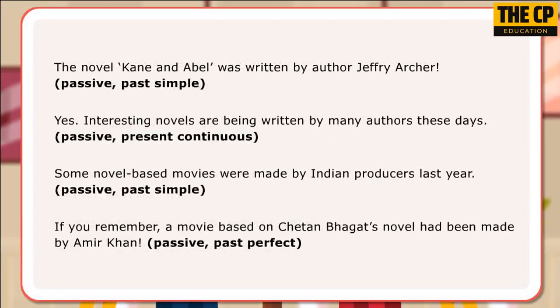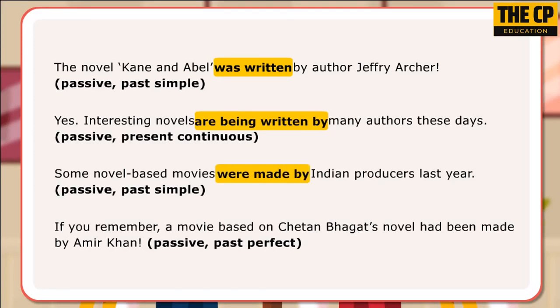Here are some examples of sentences. The novel Cain and Abel was written by author Jeffrey Archer. Passive past simple. Yes, interesting novels are being written by many authors these days. Passive present continuous. Some novel-based movies were made by Indian producers last year. Passive past simple.